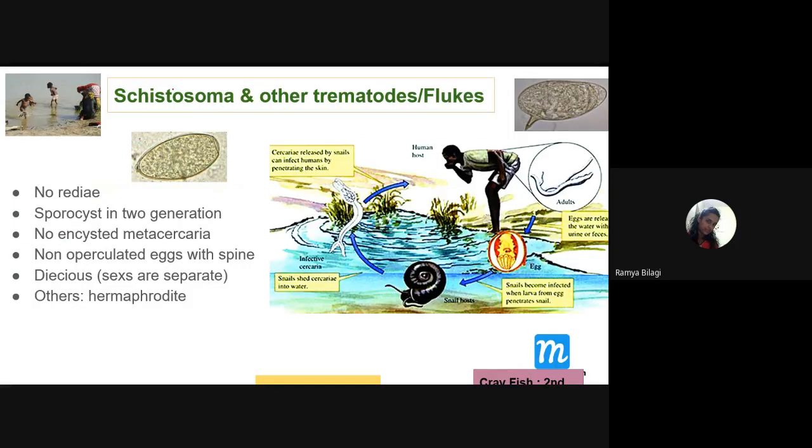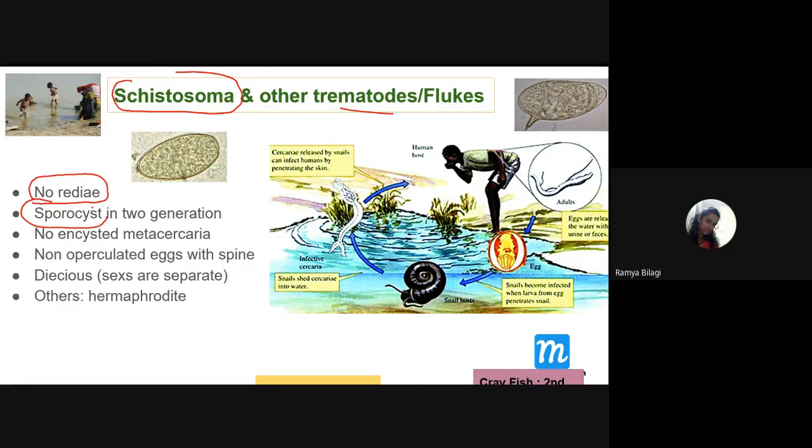Now, how do these schistosomes differ from the other trematodes or flukes? How do they differ, students? What is the differentiating point over here? First, there is no redia. The larval form that is present in the other flukes is not present here.